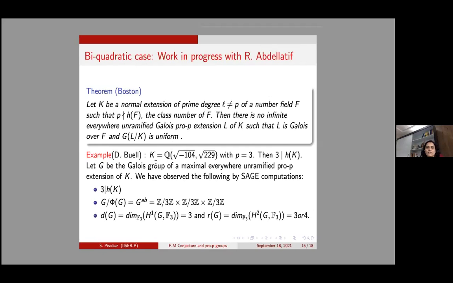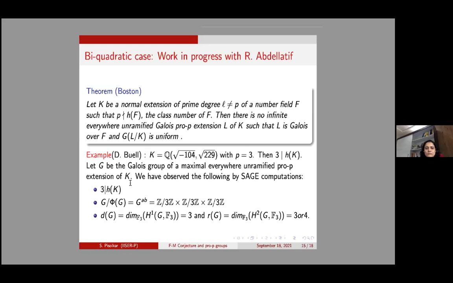K over F is a cyclic extension. Now we are looking at a biquadratic extension, and we are taking p to be 3. Then, by using Sage, one can check that this prime 3 divides the class number of K.